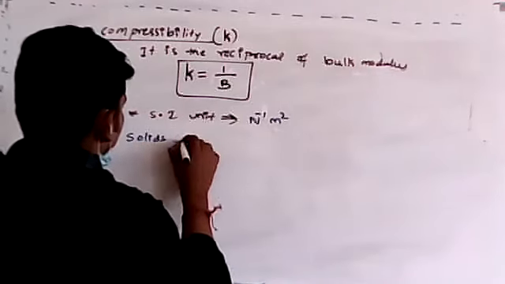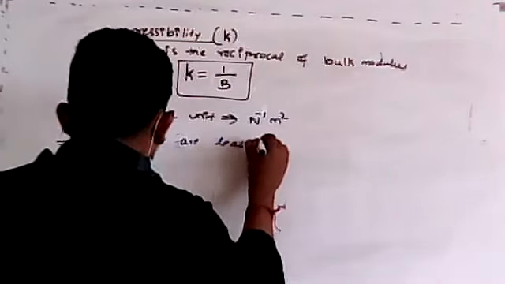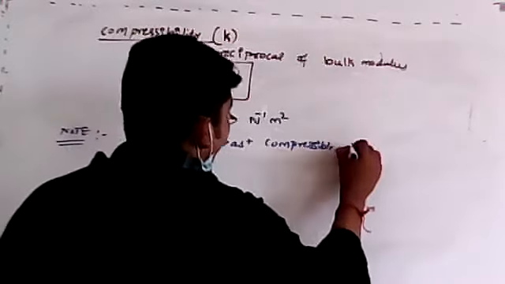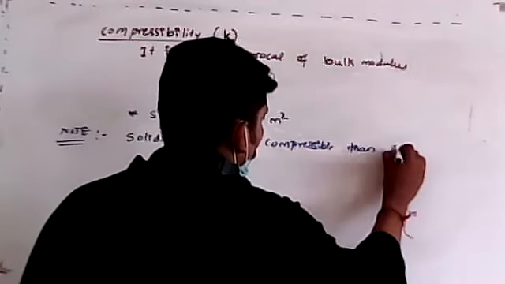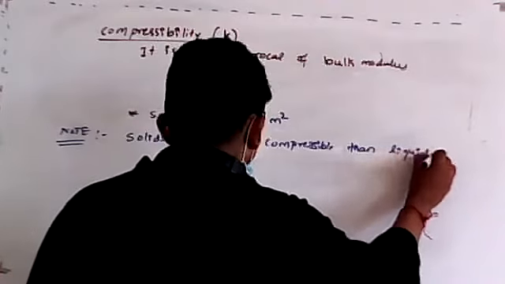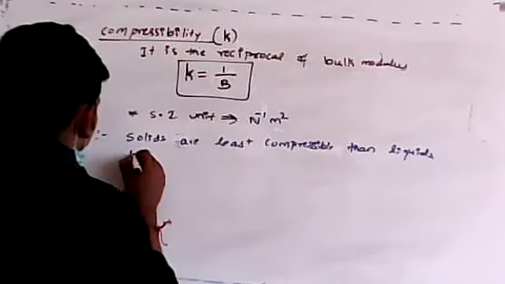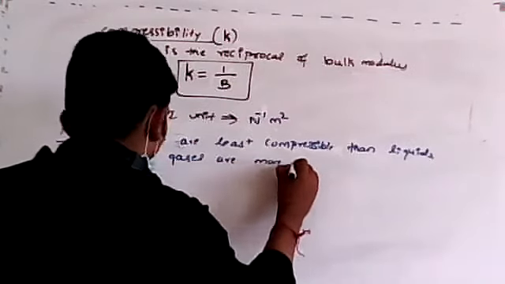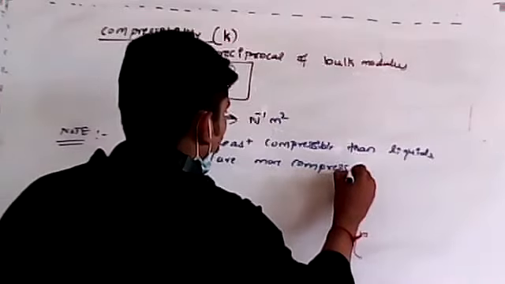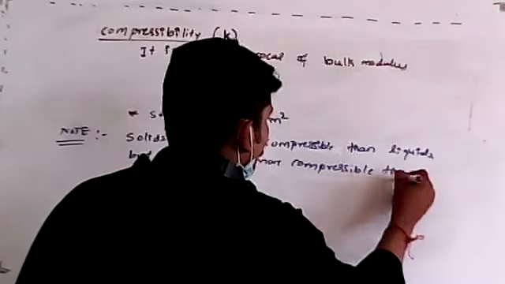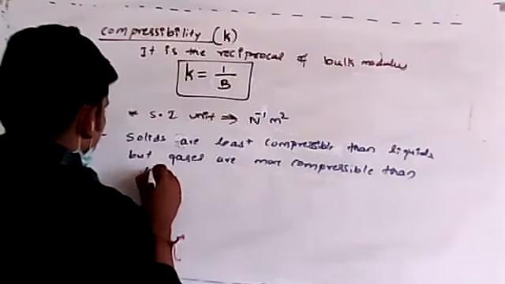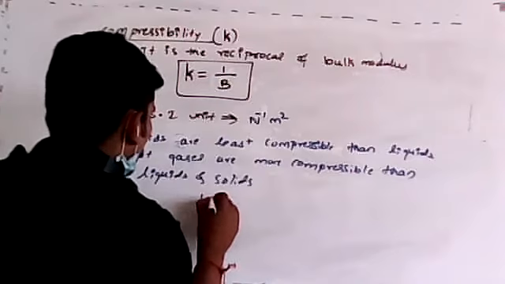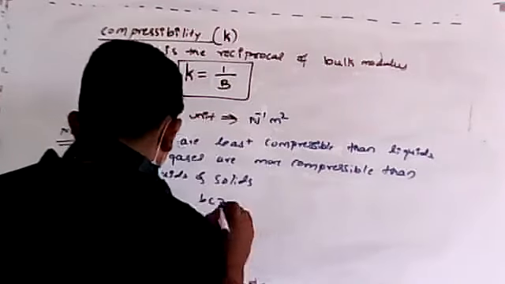Solids are least compressible, then liquids, but gases are more compressible than liquids and solids.